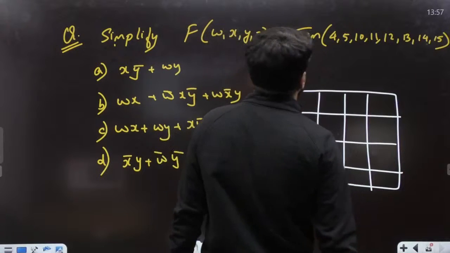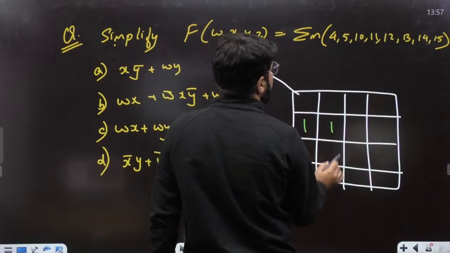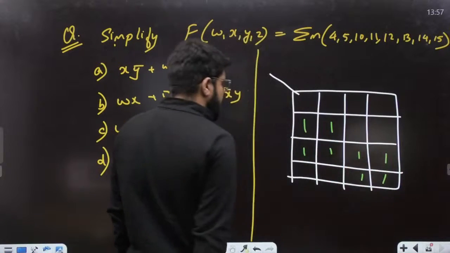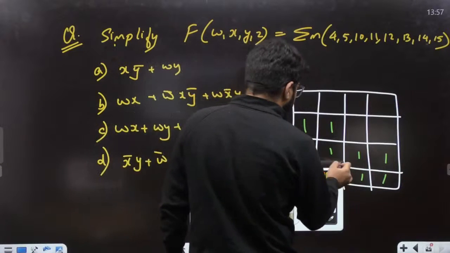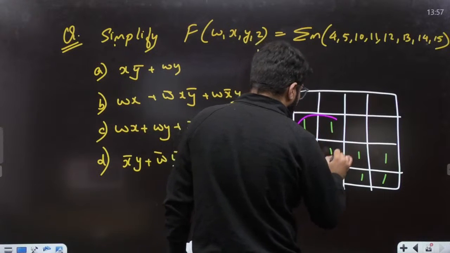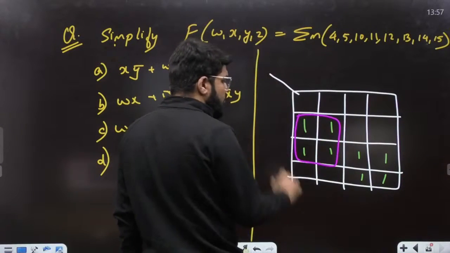Okay, so what are the minterms given to me? The minterms given are 4, 5, then 10, 11, 12, 13, 14, 15. This is the entire row that will come up. If I want to just start with the grouping, this is a group of 4 because these two can only be grouped with the next two ones. So this is a group of 4.